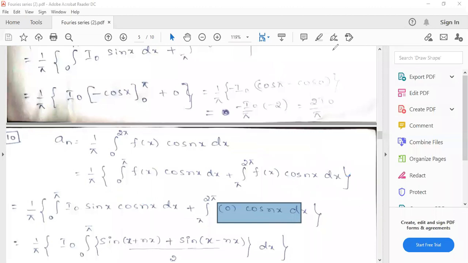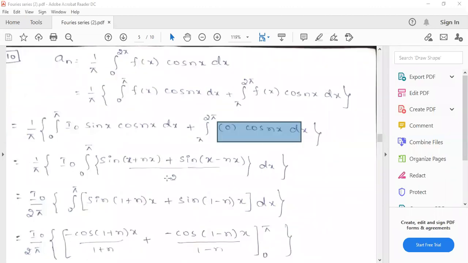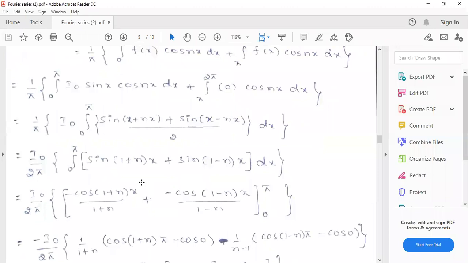Now we can take 1 by 2 out as a constant, and I naught is also a constant, so I naught by 2 pi into the integral over 0 to pi. In this, x is common, so I'll take x outside: 1 plus n into x. You should not take this x in front of sin, keep it as it is: sin of 1 plus n into x plus sin of 1 minus n into x. These we have to integrate with respect to x.